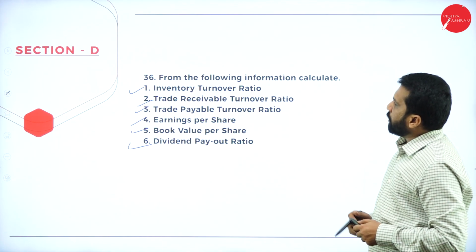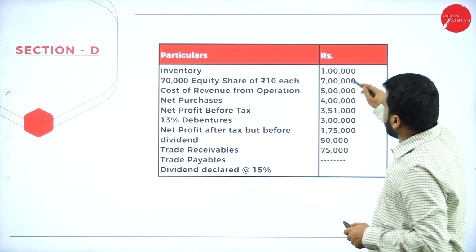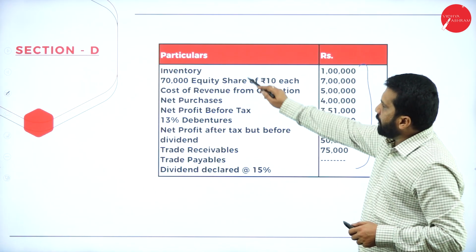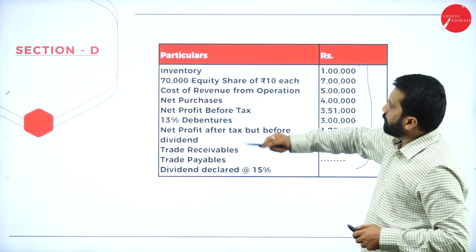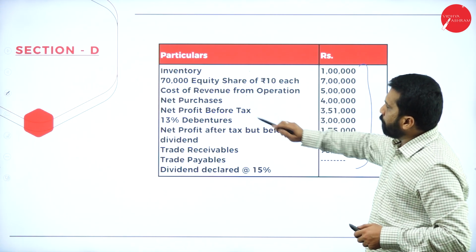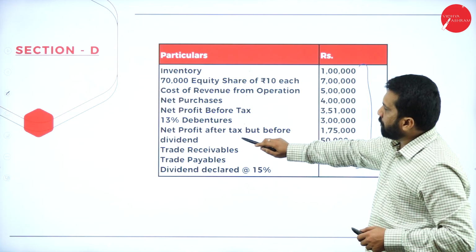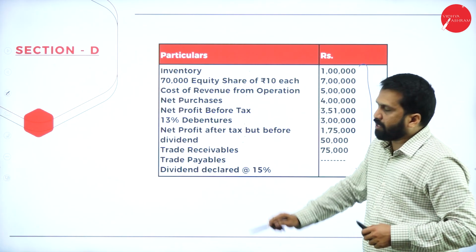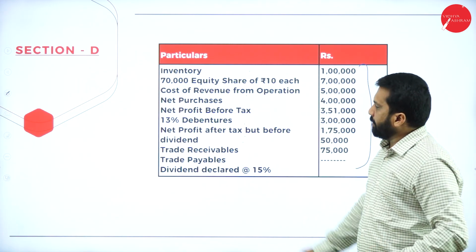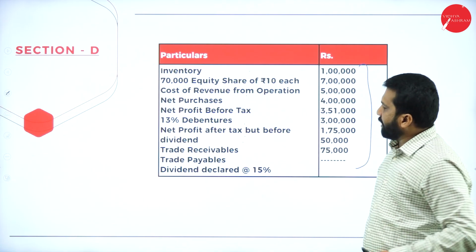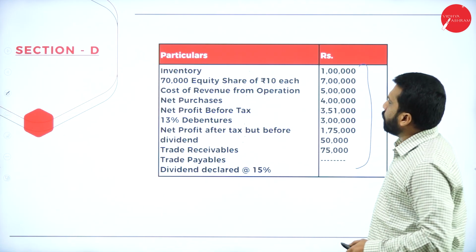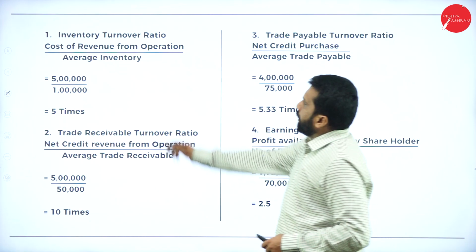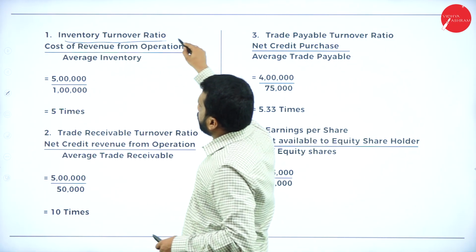Now, we'll go one by one. These are the information they have given: inventory, equity share, cost of revenue, purchases, profit before tax, debenture, net profit. Receivable and payable they have also given directly. Inventory turnover ratio: what is the formula?